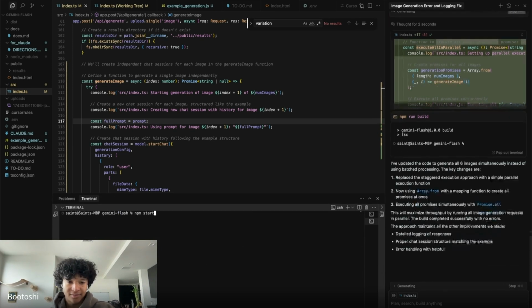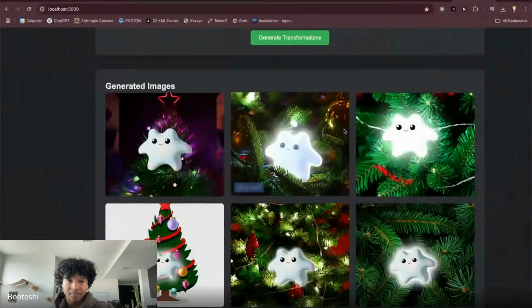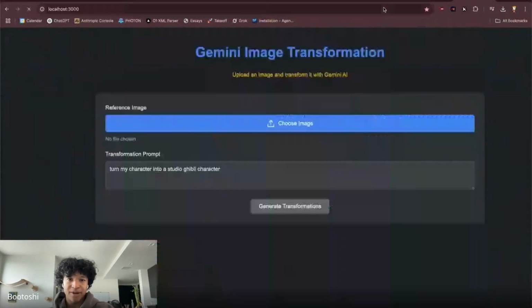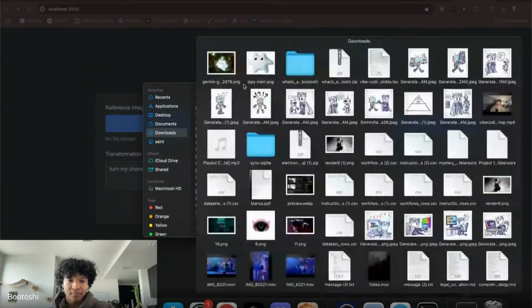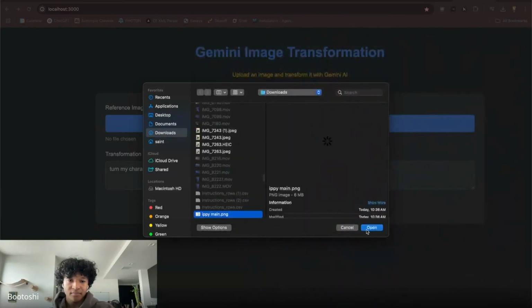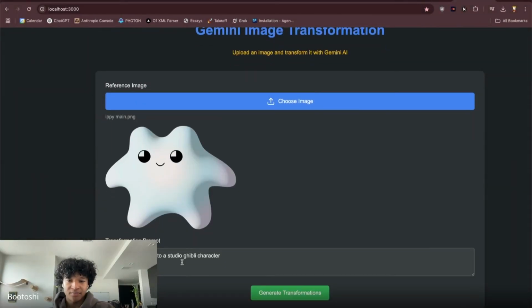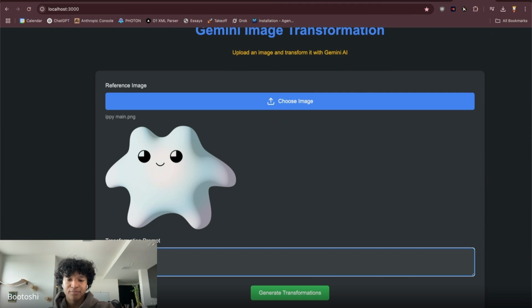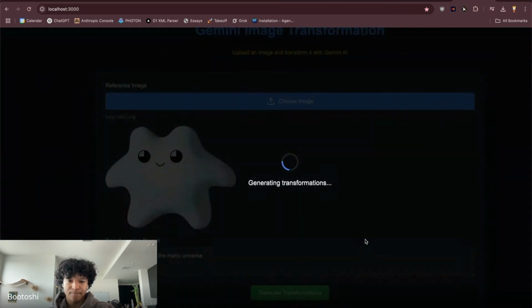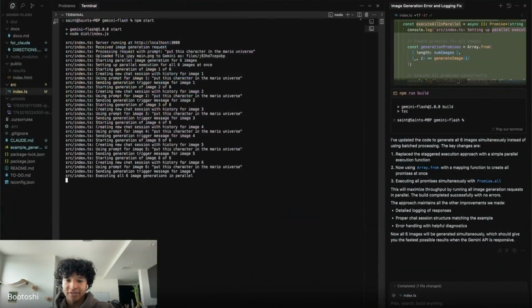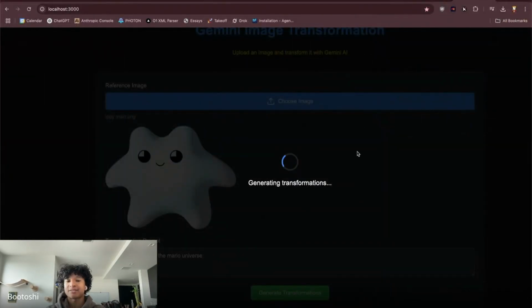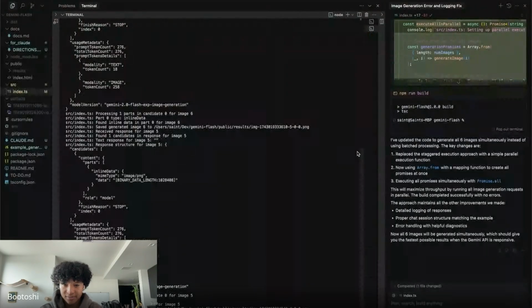So npm start, it ran the build. If I go back, and then I want Ippy, turn this character into, put this character in the Mario universe. And it's generating all six at once. So this should be a lot faster to get what we want, and it should work.